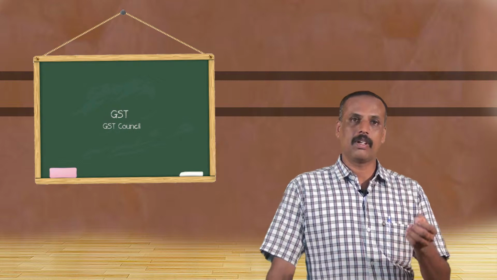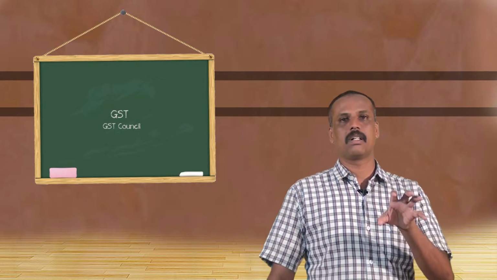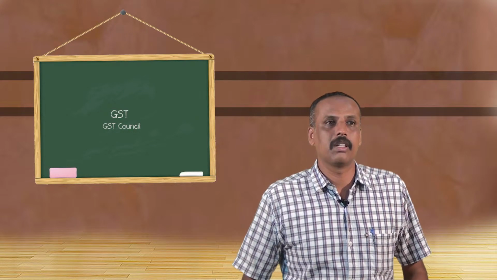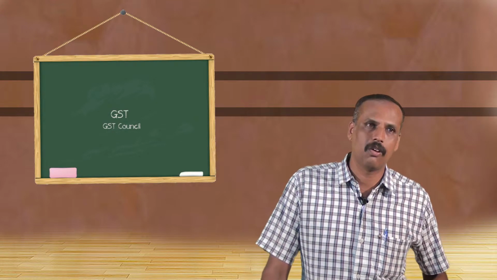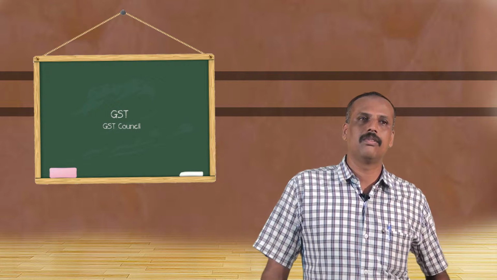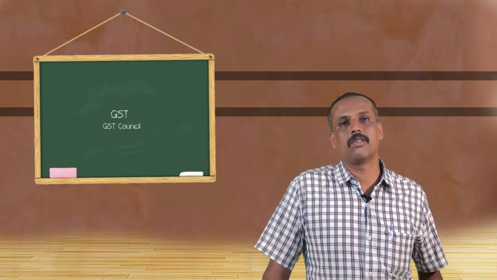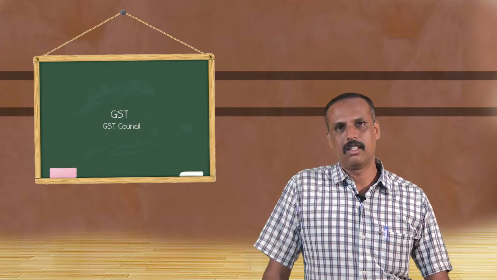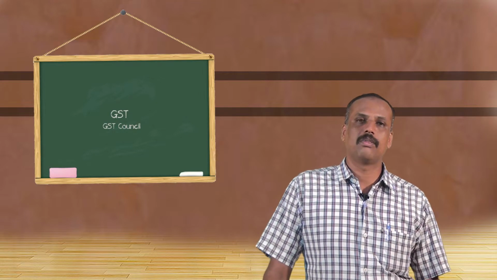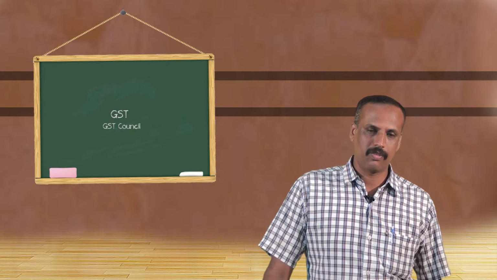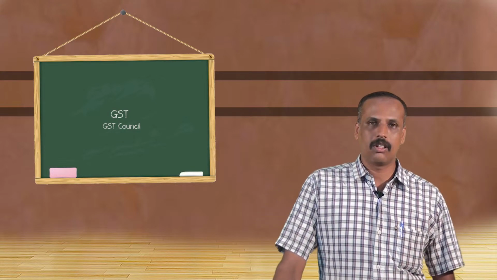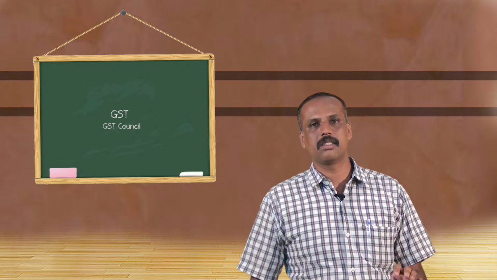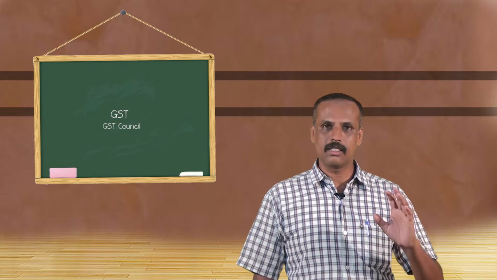But for the acceptance of any decision in that particular GST Council meeting, there should be the approval of 3/4 members of the council. Each decision must have approval of 3/4 members of the council, that is 75% is required. It is on the basis of voting rights. For taking any decisions, the central government and the state government may not individually make any recommendations or changes as far as GST is concerned.